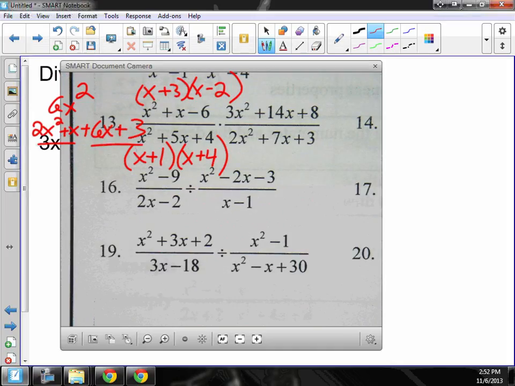First one shares an x, so my first one is going to be x. What's left when I pull that out? A 2x plus 1 again. So this is going to be 2x plus 1. Sorry, I'm kind of skipping steps. I hope you can follow me. And what can I pull out here? A 3, so this one is x plus 3.